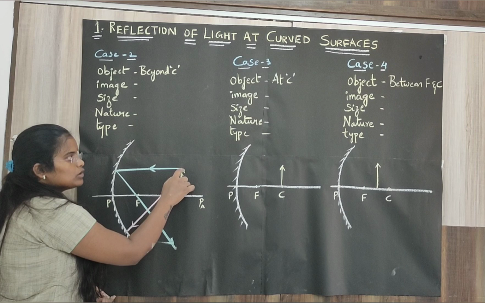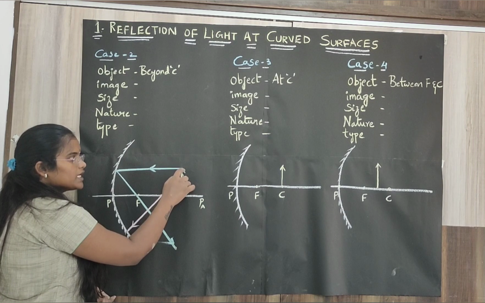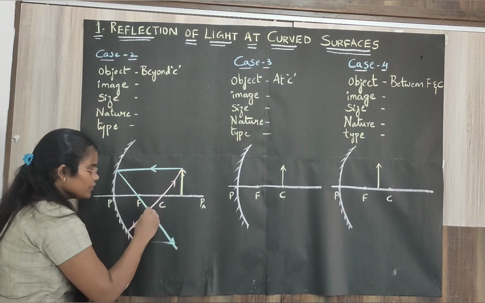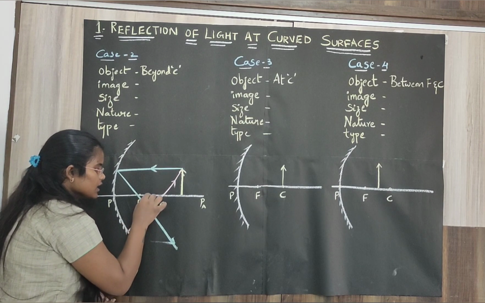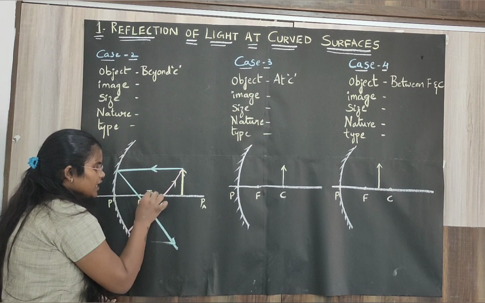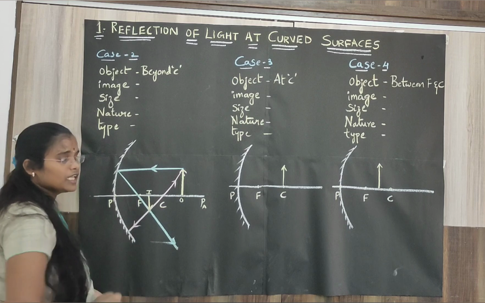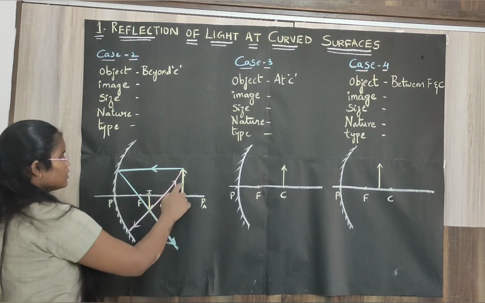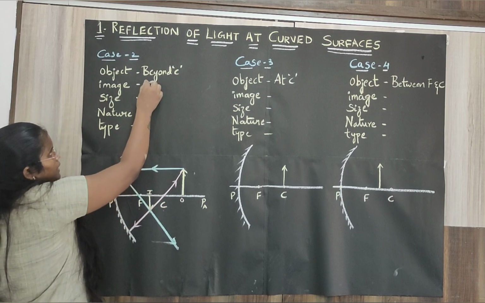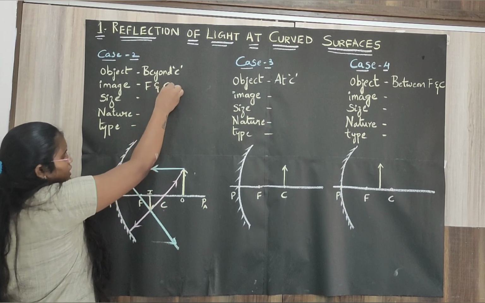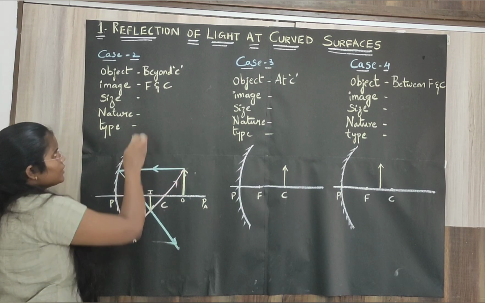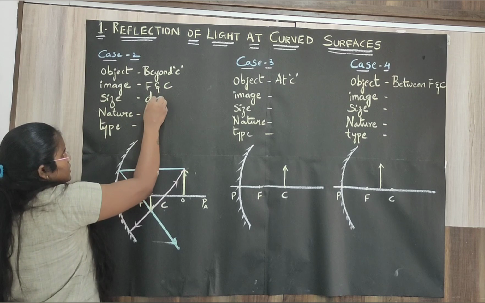Since the two incident rays are emerging from the tip of the object, you will get the tip of the image here, and the image is inverted. So when you place the object beyond C, where do you get the image? The image is between F and C. Compared to the size of the object, the size of the image is smaller, that is, diminished.